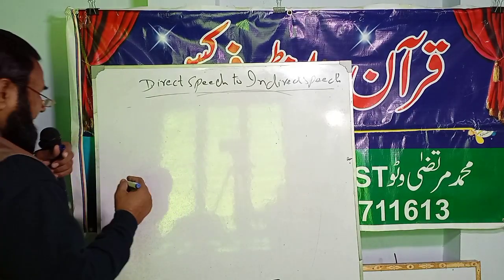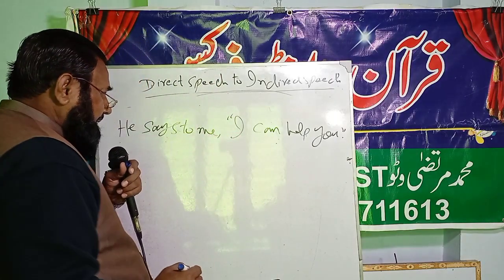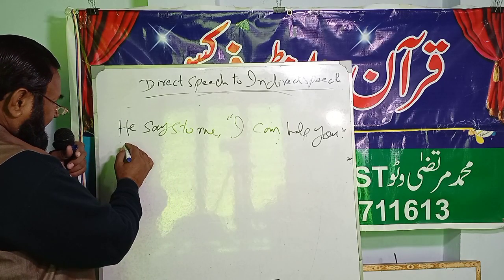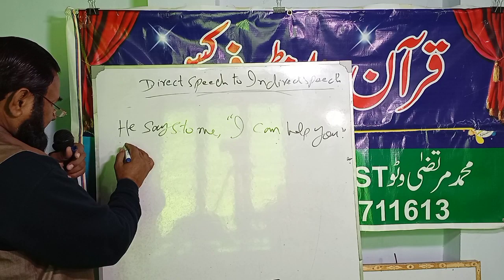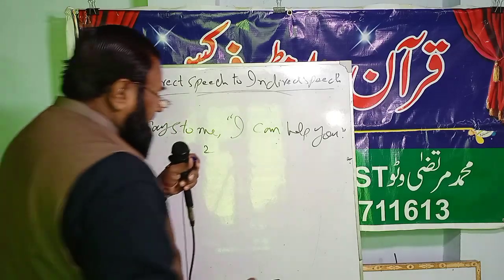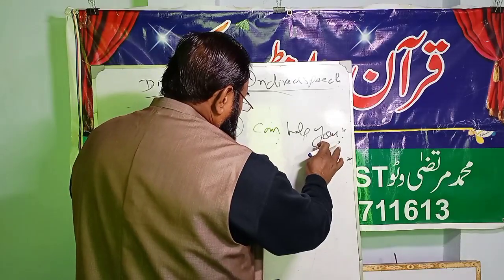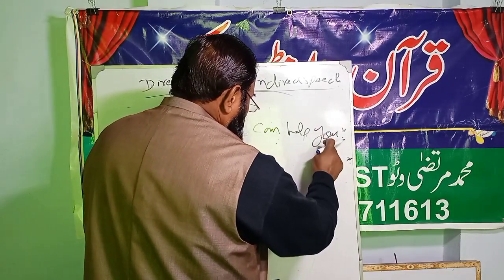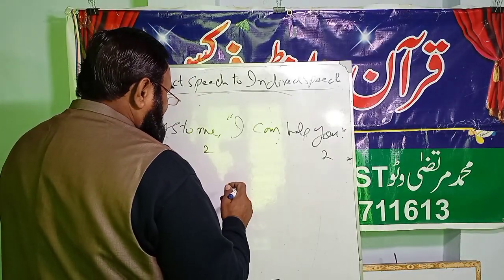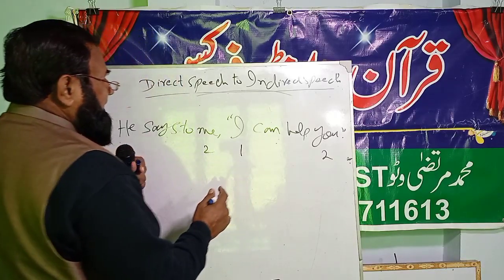Now I am going to solve another sentence. He says to me, "I can help you." Check this sentence. Put 1 under the subject of reporting speech, number 2 under the object. These are 2 fixed numbers, 1 and 2. Now find the second person in the reported speech. "You" is a second person, so write 2 under the second person, and I, my, me, we, our, us has number 1. This is the first person, which takes number 1.